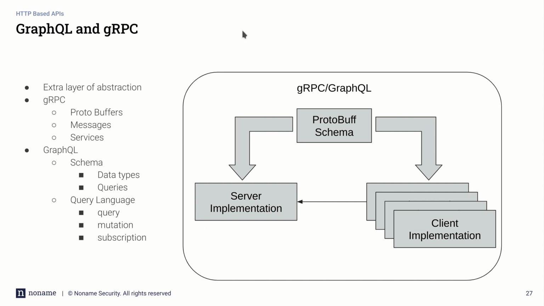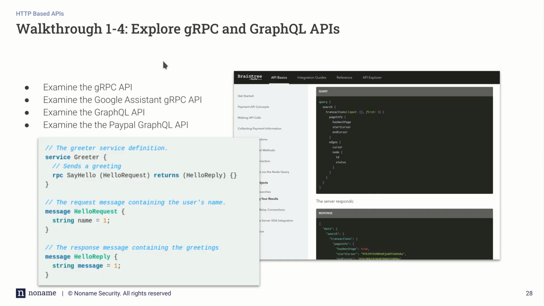Okay, so that's GraphQL and gRPC. Let's go to the hands-on portion. What we're going to do is a little bit of an explanation of gRPC and GraphQL. For gRPC, we're going to go to the website, the specification, so that I can show you what gRPC is very quickly. And then we're going to look at a production grade gRPC API, and we're going to talk about why gRPC, I think, is moving away from.